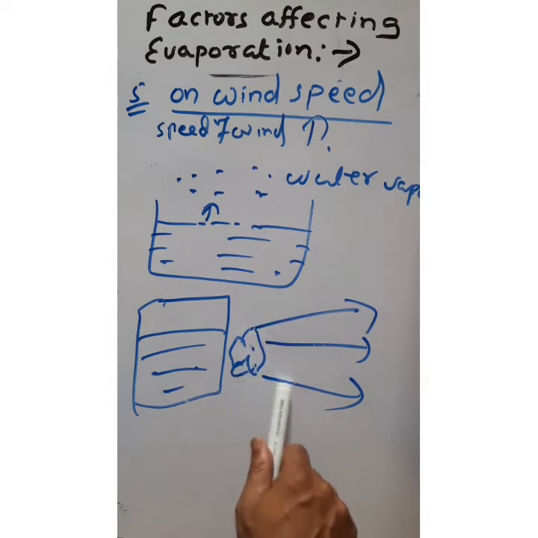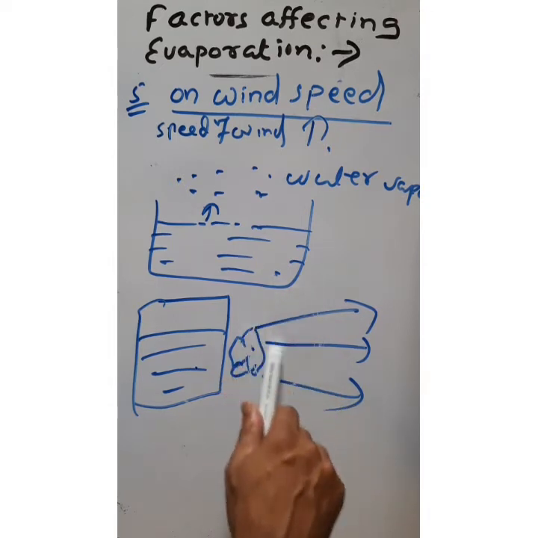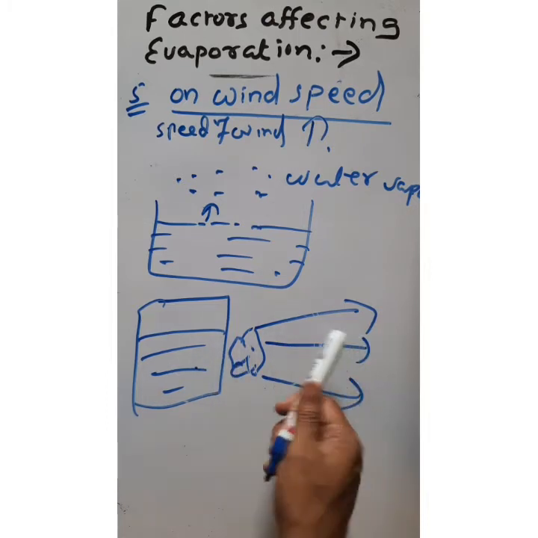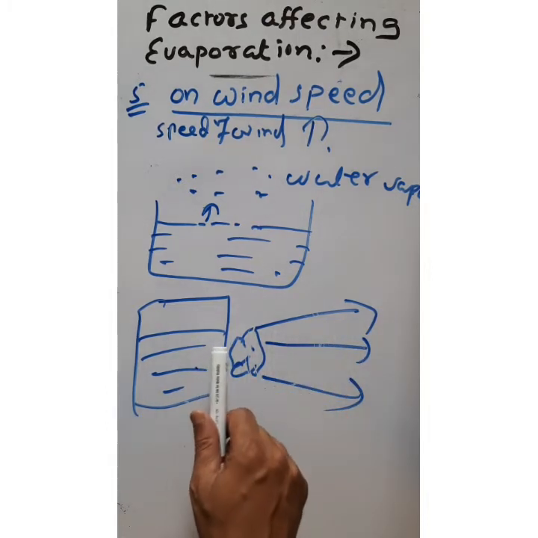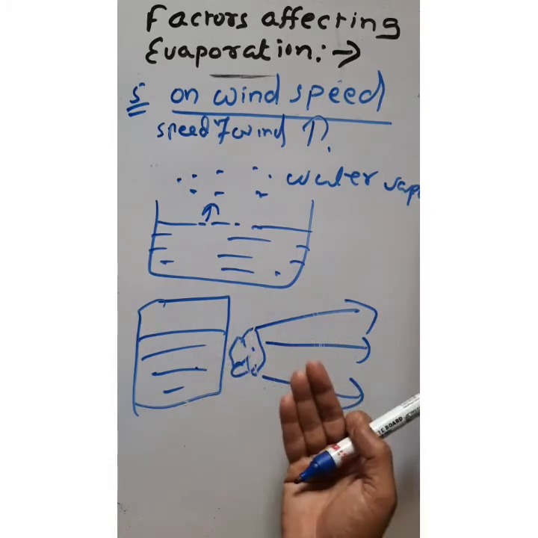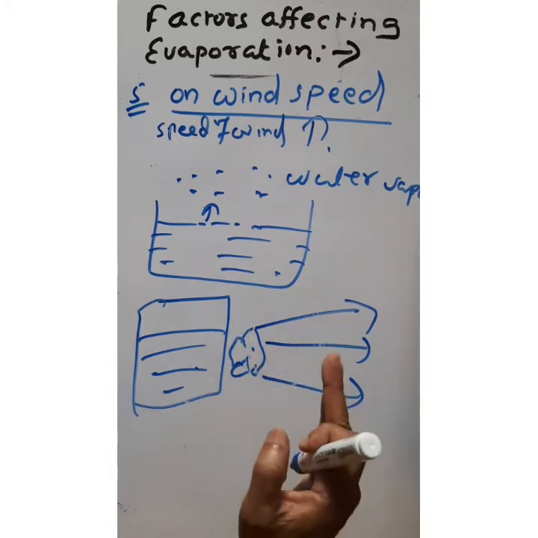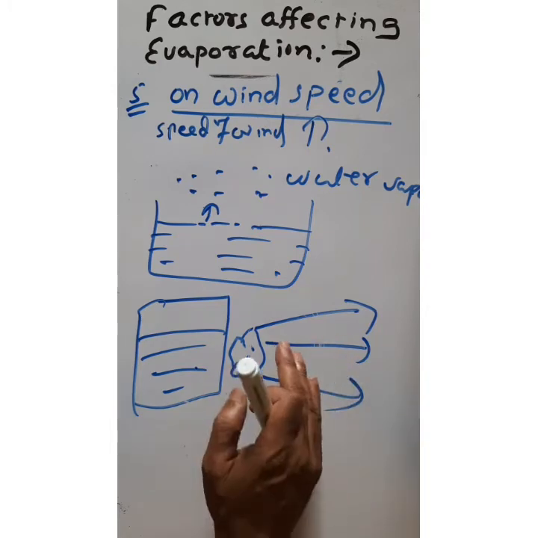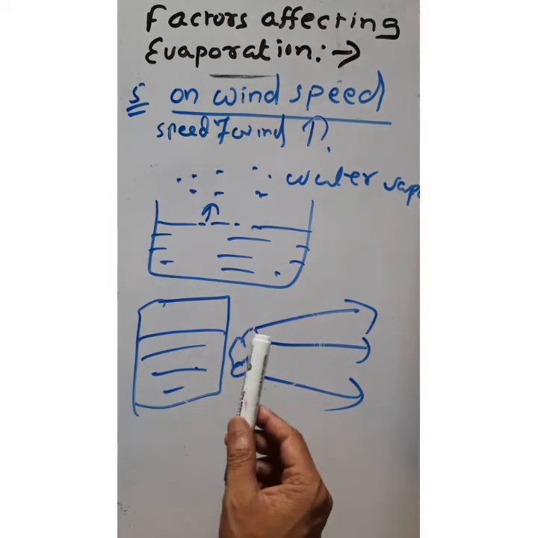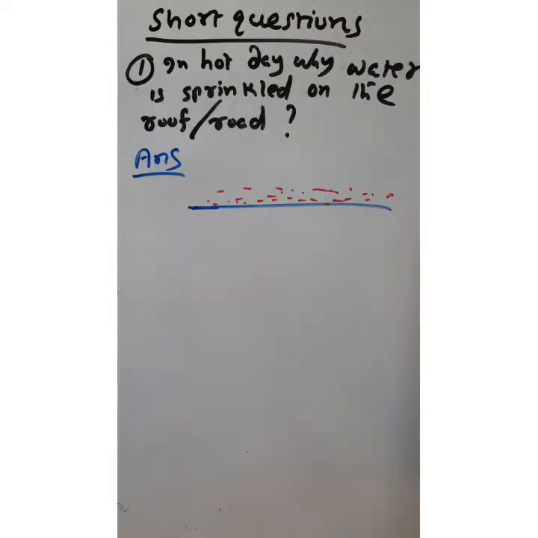If the vapor present in the surrounding decreases, then the rate of evaporation will increase. And we know when the evaporation process is observed, at that time we feel cooling, or evaporation causes cooling. So we have discussed 5 factors on which the evaporation depends.